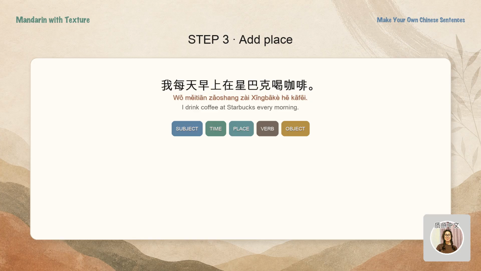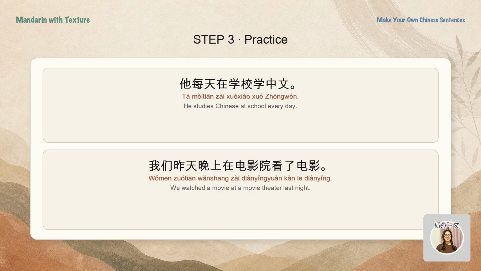Keep the time phrase and add a place before the action. Let's practice. He studies Chinese at school every day. 他每天在学校学中文. More practice. We watched a movie at a movie theater last night. 我们昨天晚上在电影院看了电影.